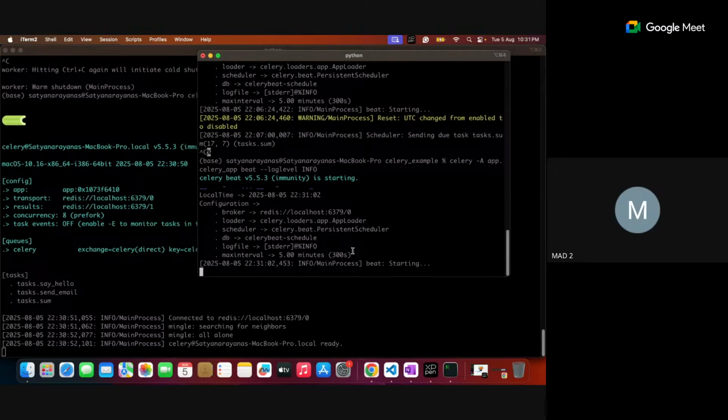Celery beat will dispatch the task and Celery will do the mail sending job. That's the sequence of flow. Let's wait for it. Make sure that MailHog is a dummy mail server that has to be installed. It is open source, you can include that.